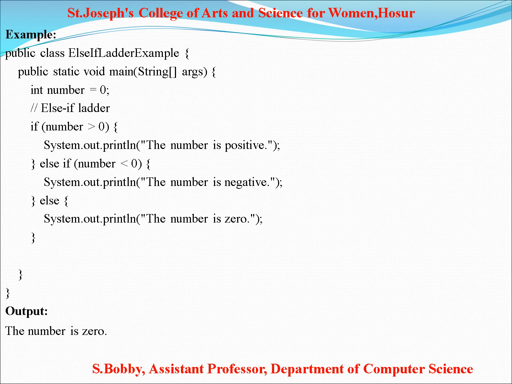If the second condition is true, the negative value is displayed. Otherwise, it automatically comes to the else part, and the number is 0 will display. Here the answer is the number is 0 because I declared the variable number equal to 0.